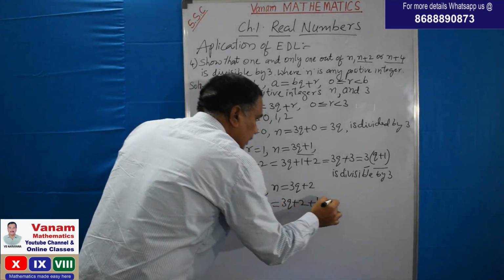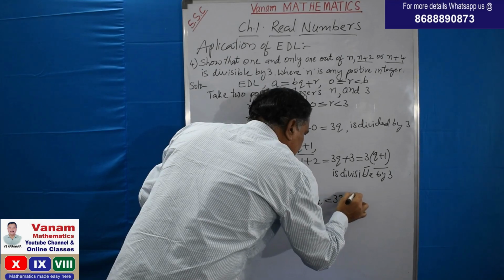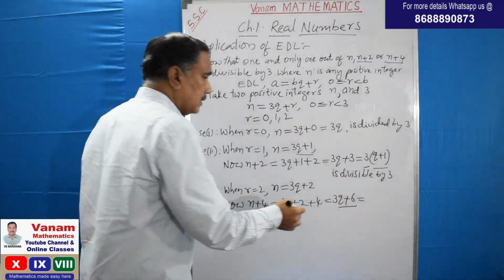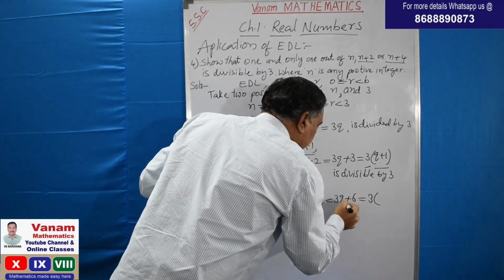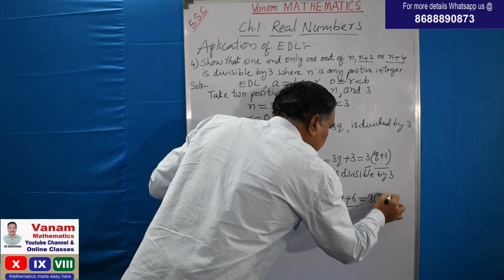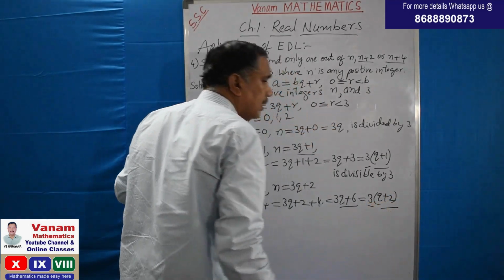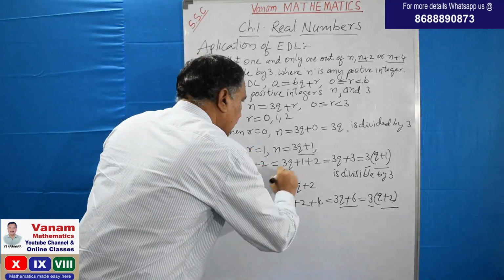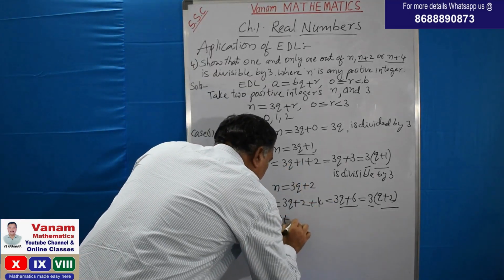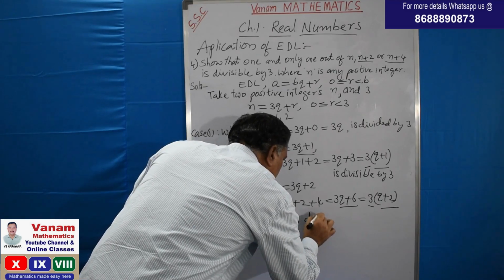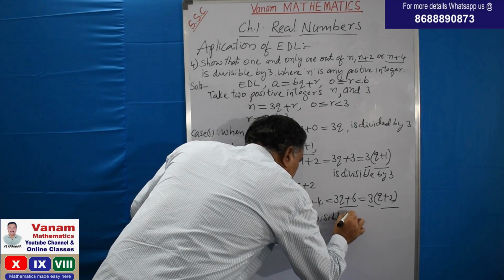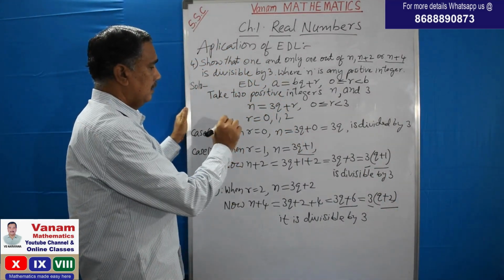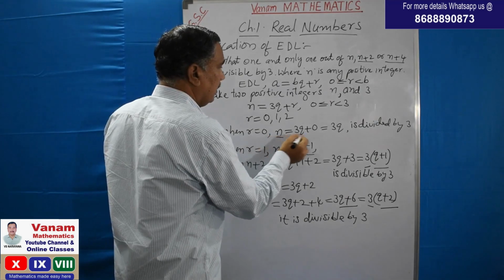Then adding these two, that is 3q plus 6. Again, can we take any common factor over here? See, taking common 3: 3 of q plus 2. Again this is a multiple of 3. So multiple of 3 means it is divisible by 3.